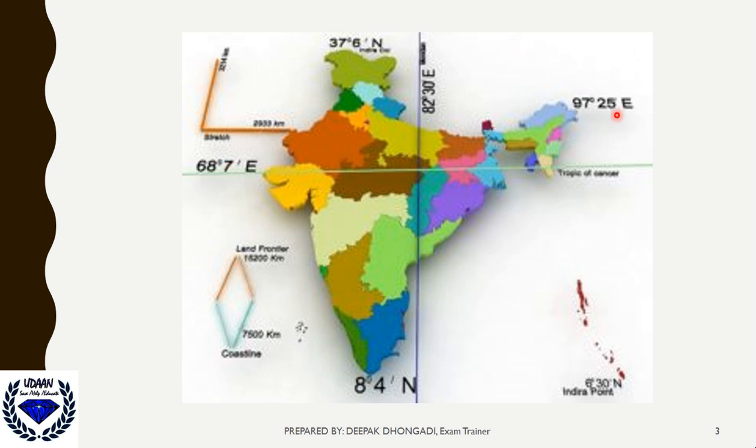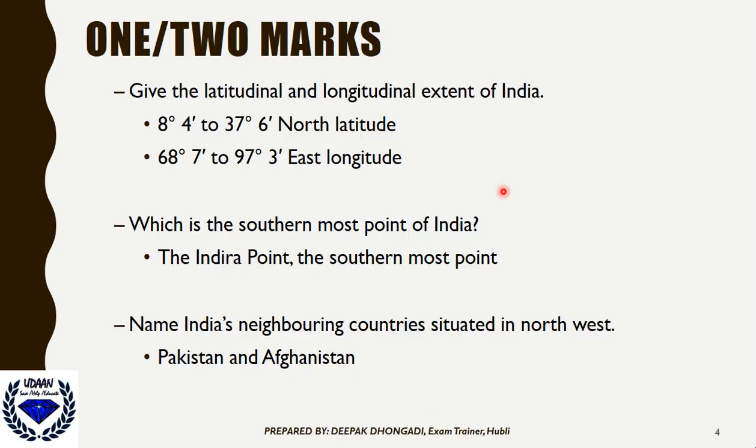Then here 97 degree 25 minute east, and on the north it is 37 degree 6 minute north, and 8 degree 4 minute north. That is how India's position and extension is determined.